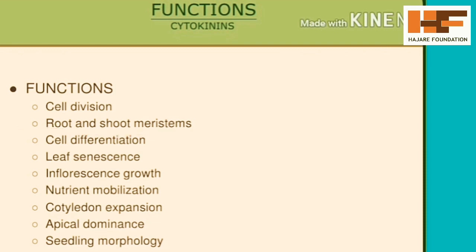The third function is cell differentiation. Cell division alone is not enough for plant growth and development. After cell division, differentiation, meaning formation of tissues, parts, and organs, also takes place. For this cell differentiation, cytokinins are useful.